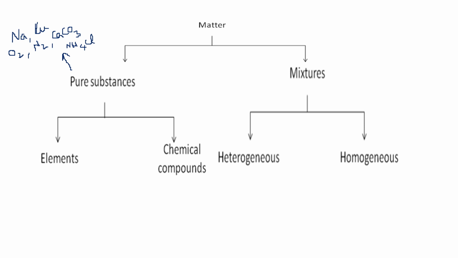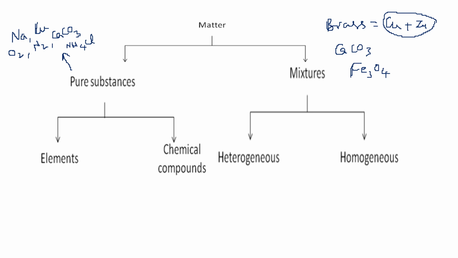Then what about a mixture? It has different composition. Suppose you take an impure substance, CaCO3 or ferroferric oxide Fe3O4, then it is a mixture. Or you take brass. Brass is nothing but copper plus zinc. It is a mixture. These are not combining with each other. It is just a homogeneous or heterogeneous substance.